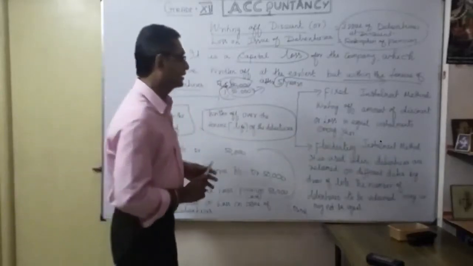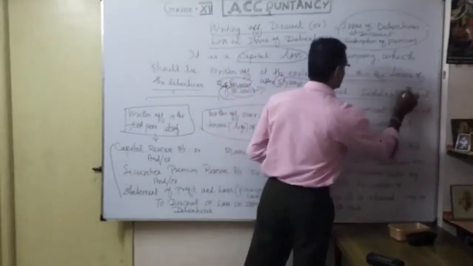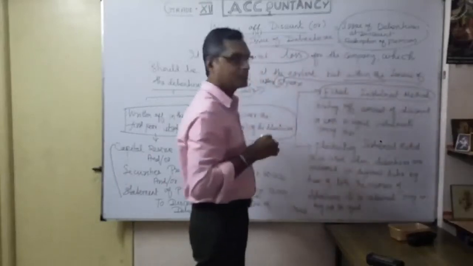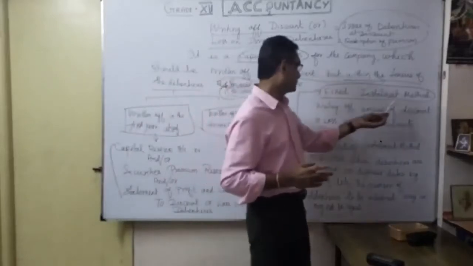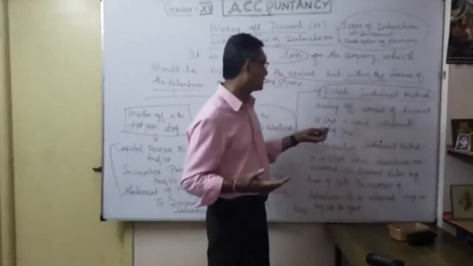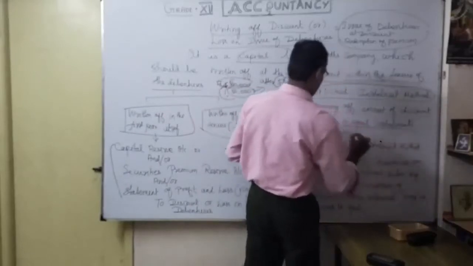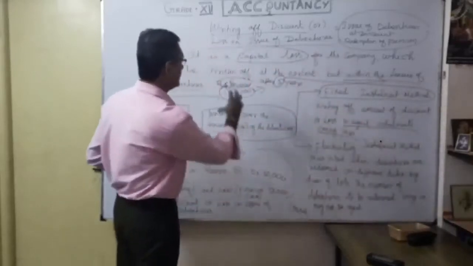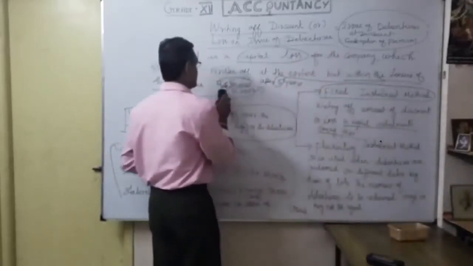For that, there are two methods. The first one is the fixed installment method. That means what? Write off the amount of discount or loss in equal installments every year. For example, here I will take 50,000 as the loss on issue of debenture.